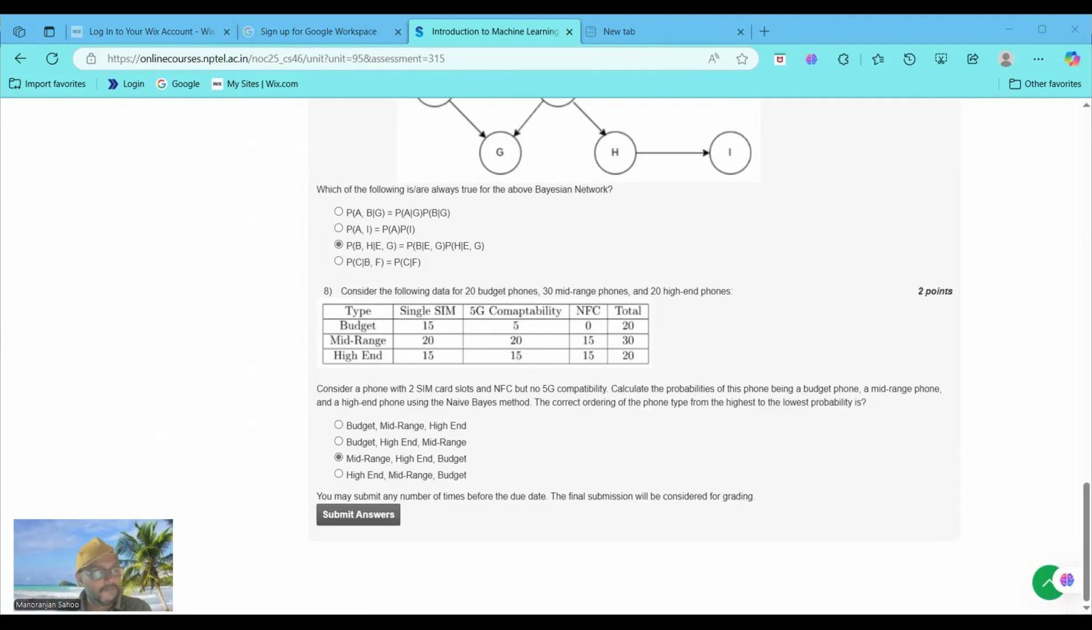Why do we choose option C? Guys, you know that using naive Bayes, the probability of each class, that is budget, mid-range, high-end, is calculated based on the features: 2 SIM cards, NFC, and no 5G. That's why the highest probability is mid-range, followed by high-end, and then budget. That's why we choose option C. Okay, guys. Now we have successfully attempted all 8 questions.